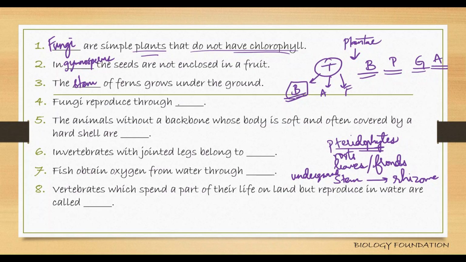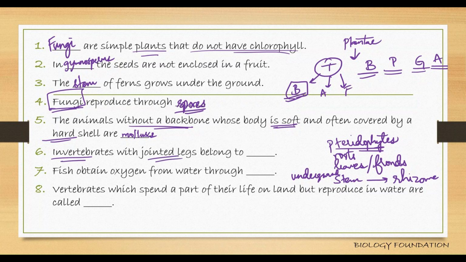Fungi reproduce by spores. Okay, even fungi, they reproduce by spores, like your ferns. The animals without a backbone are invertebrates, whose body is soft and often covered by hard shell. They are basically your mollusks.